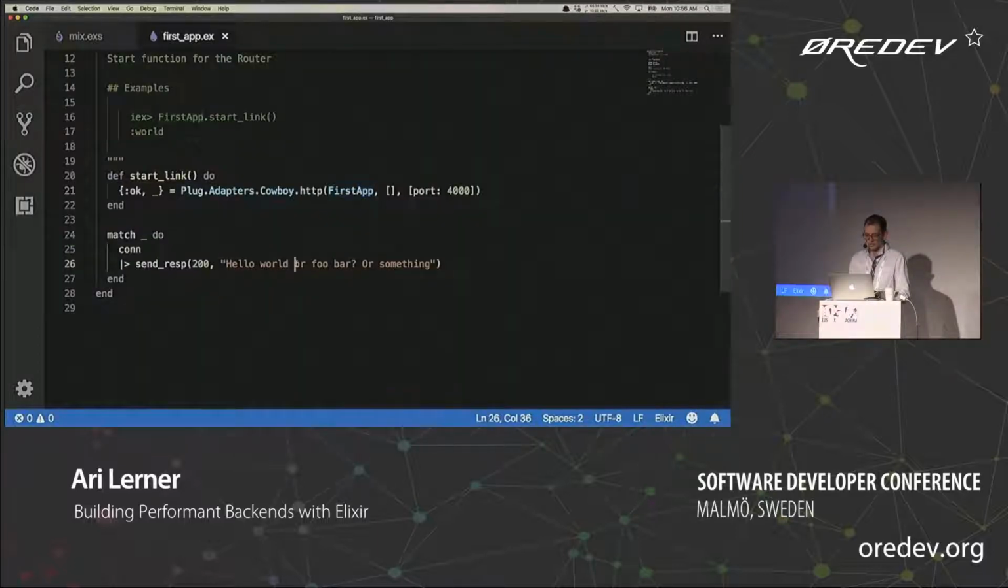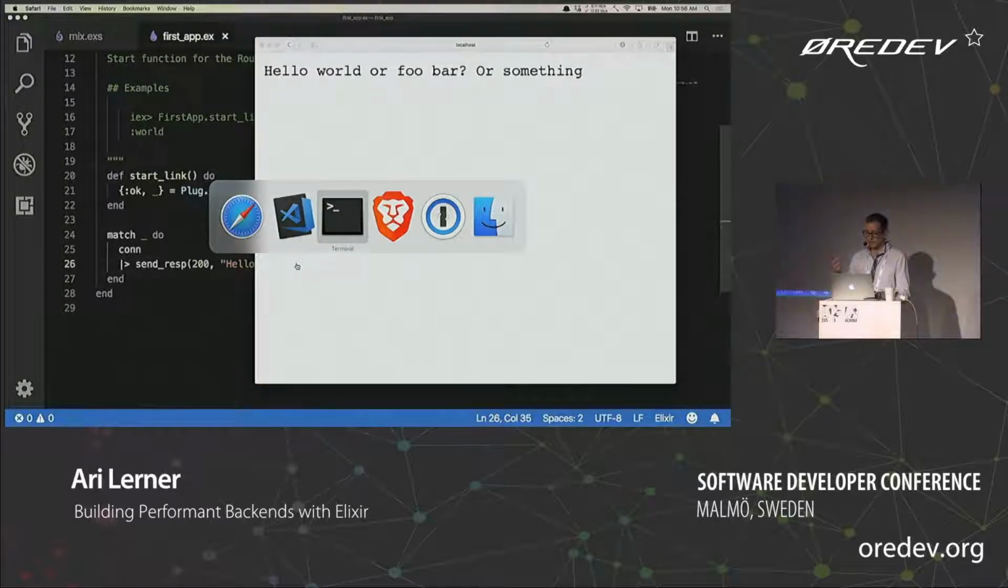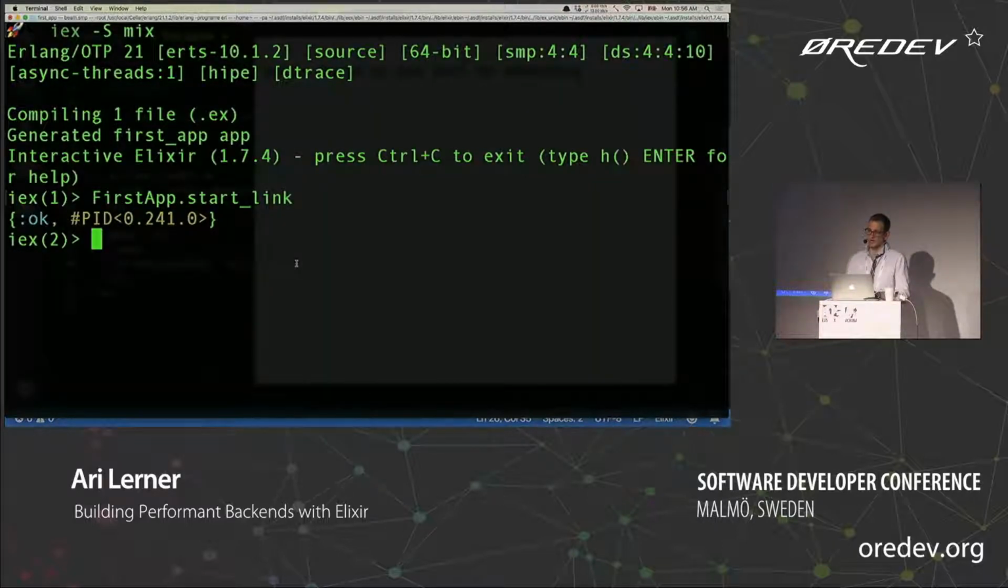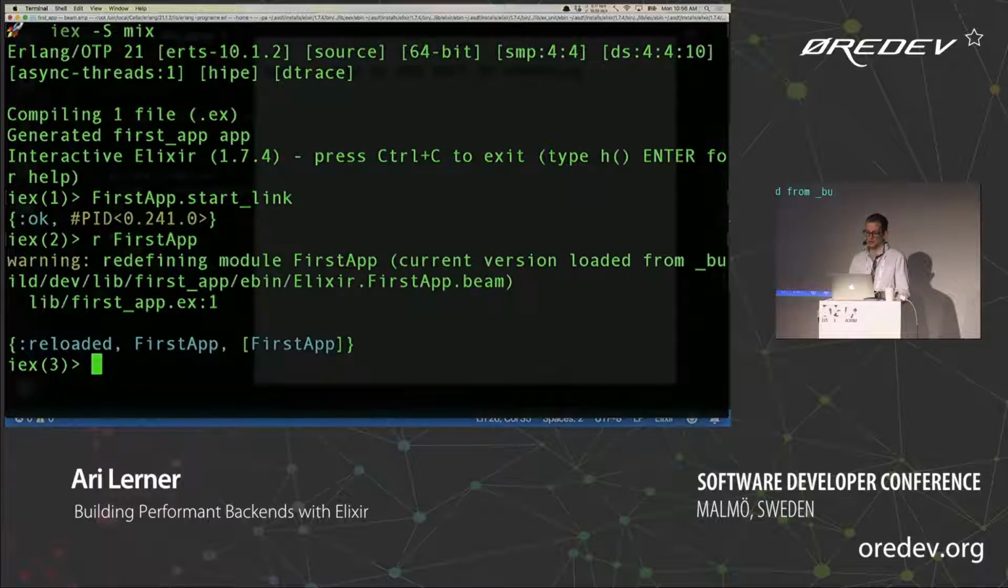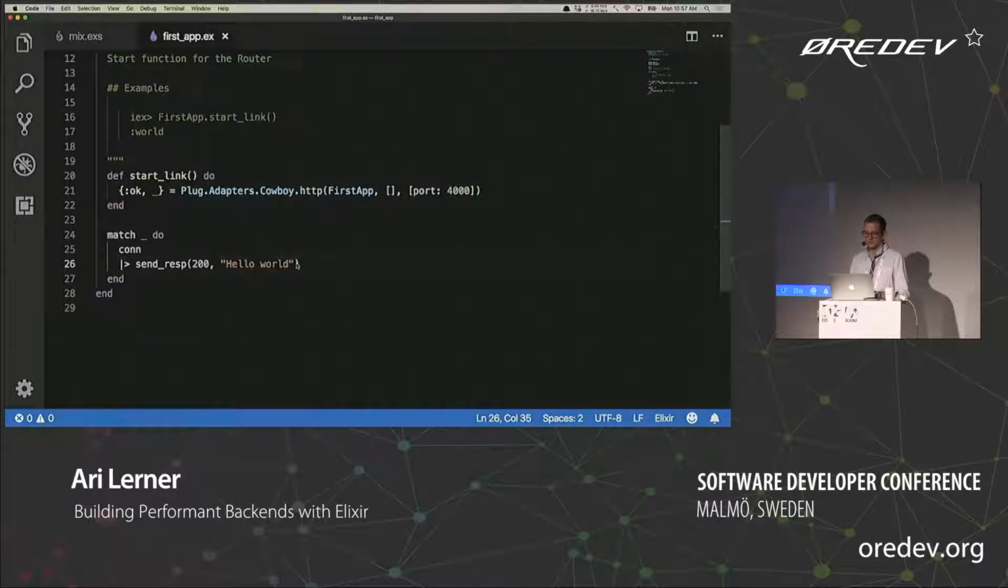Okay, cool. So let's say that we don't really like hello world or foobar or something. Let's change that. If we come back here and we refresh our web server, notice that that language doesn't change. Because we're using IEX, we can hot reload that, and we'll just recompile that module called first app and hit that again. It updates. I didn't do anything other than tell IEX that I wanted it to auto recompile. That's fancy. Way fancier than some other languages.